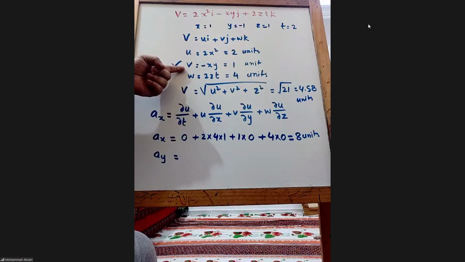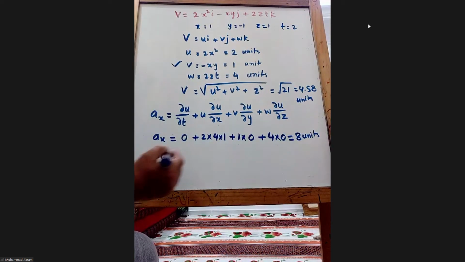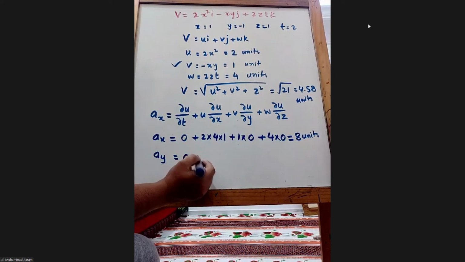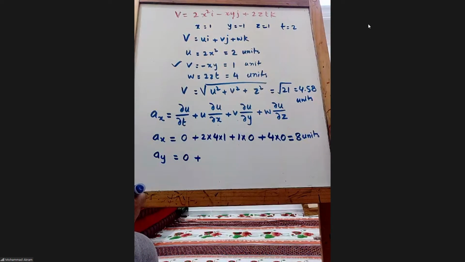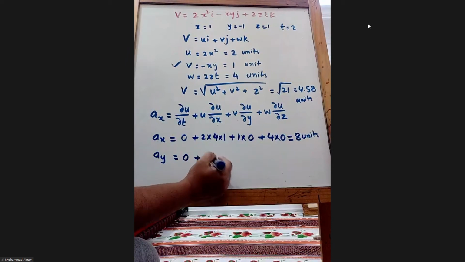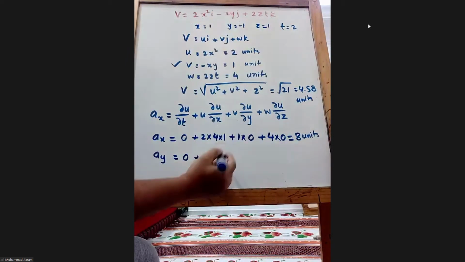No, zero. So ∂v/∂t will be 0 plus derivative with respect to x. What will come out? Minus y. So minus of, what is y? Minus 1, right?